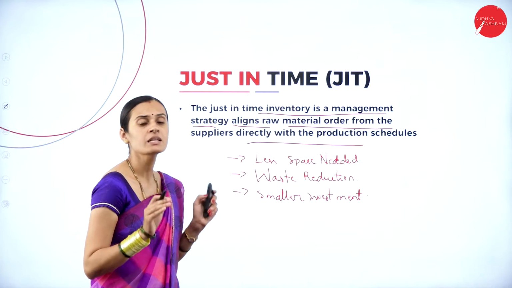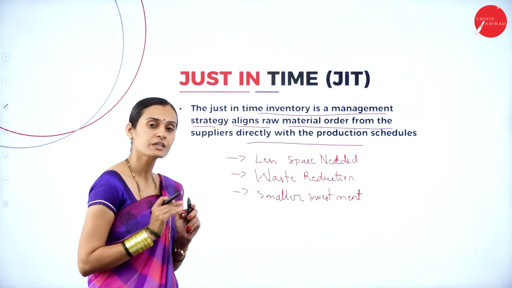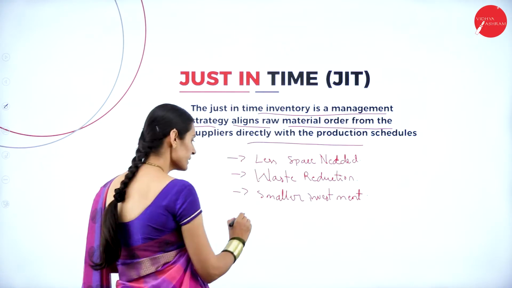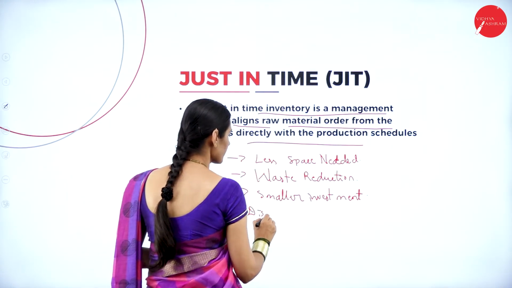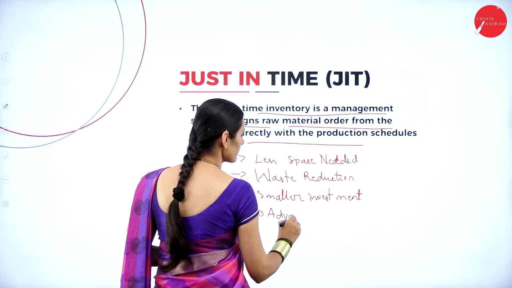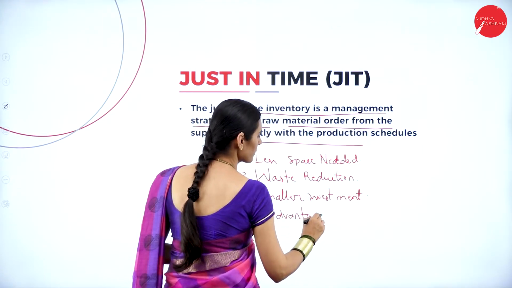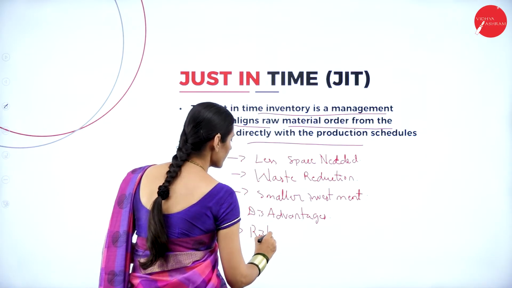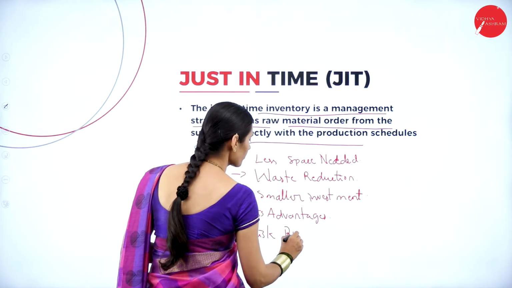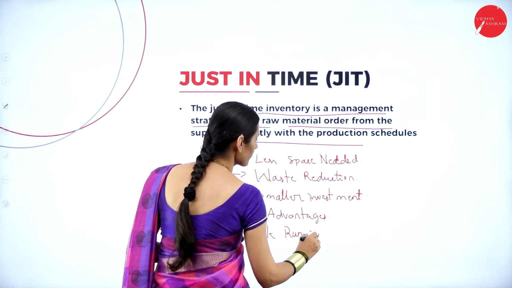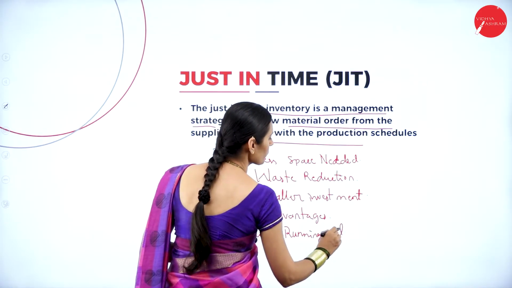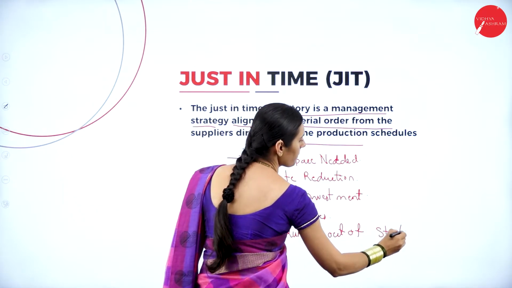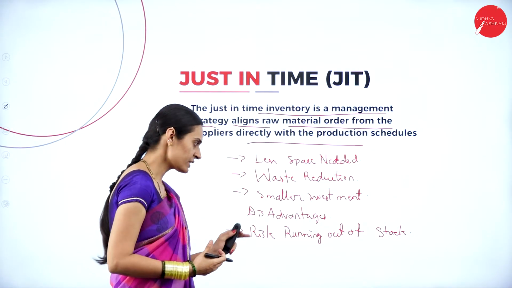And there will also be disadvantages. What are the different disadvantages of JIT? The first one, risk of running out of stock.